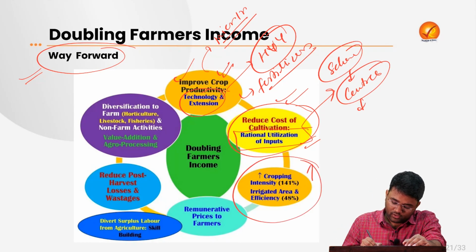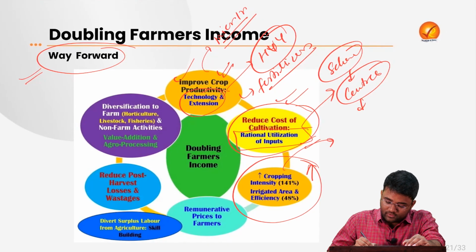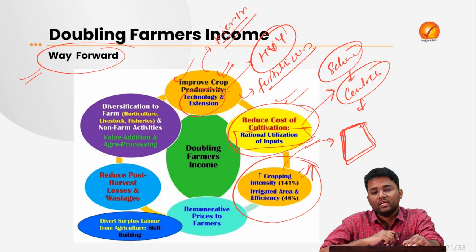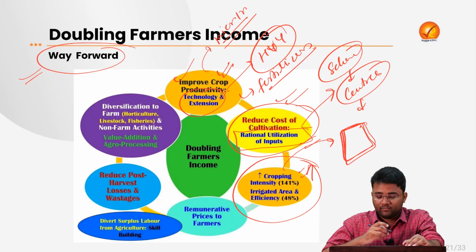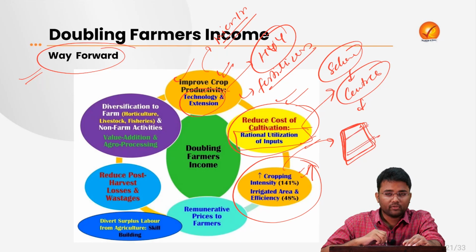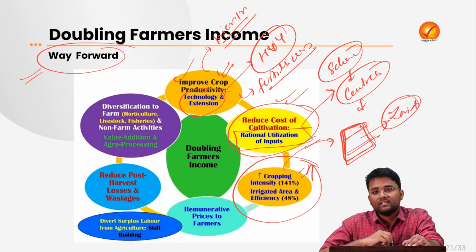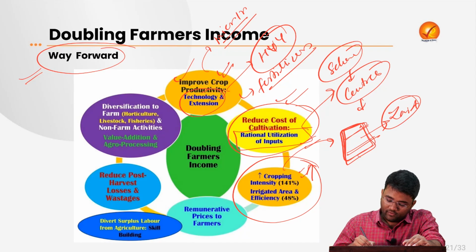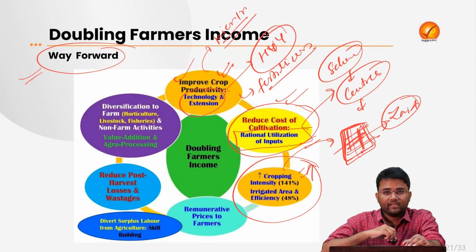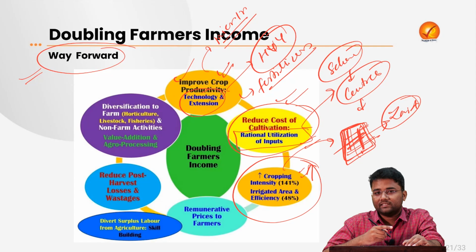Then there is a need for increasing cropping intensity. Cropping intensity means the number of crops that are grown on the same land in a particular year. At this point of time, it is almost 141%. We need to increase this cropping intensity, meaning crops like Rabi and Kharif can be grown, and in between that, Zaid crops can also be grown. Apart from this, multi-cropping can be practiced, where more than one crop can be grown on the same parcel of land. That will help in increasing the cropping intensity.